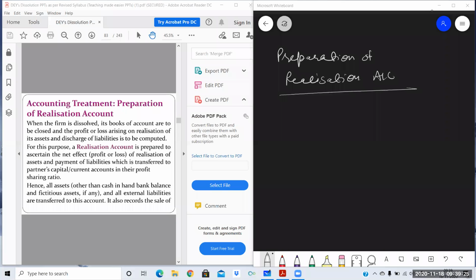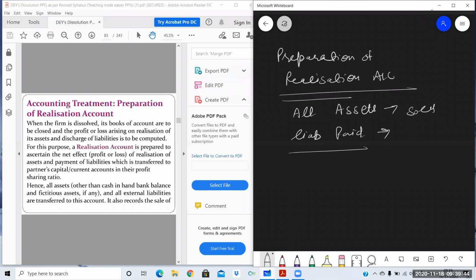As I told you earlier, at the time of dissolution of the firm, all the assets are sold off and liabilities are paid. For selling the assets and making payment to liabilities, the realization account is prepared.